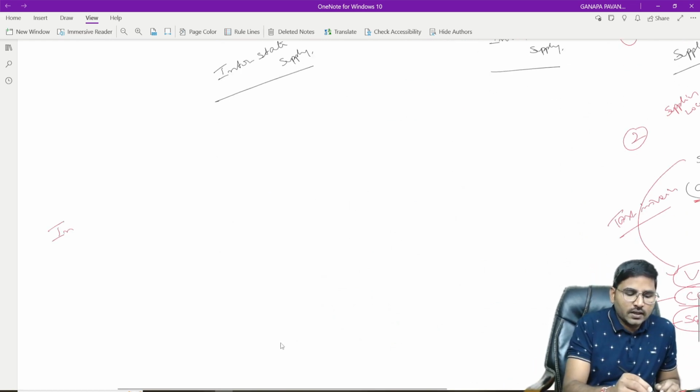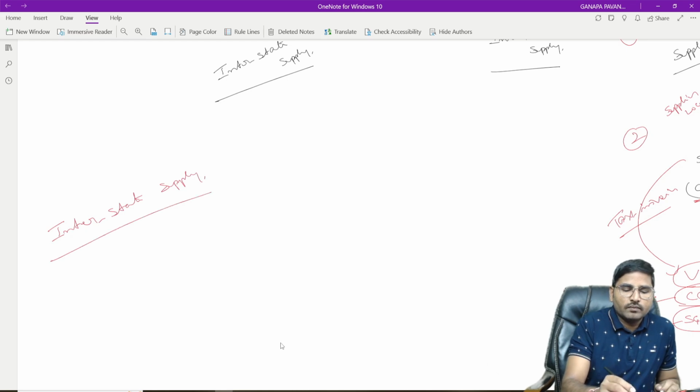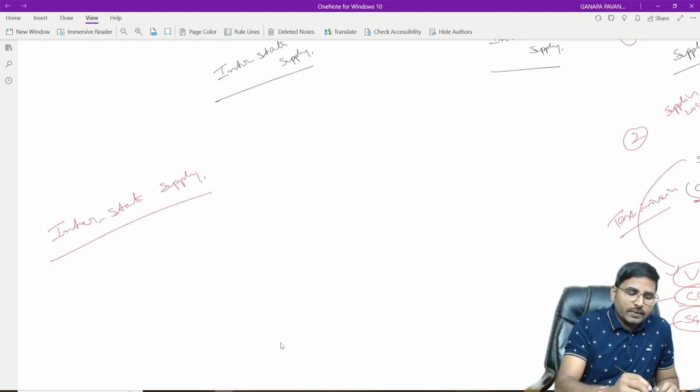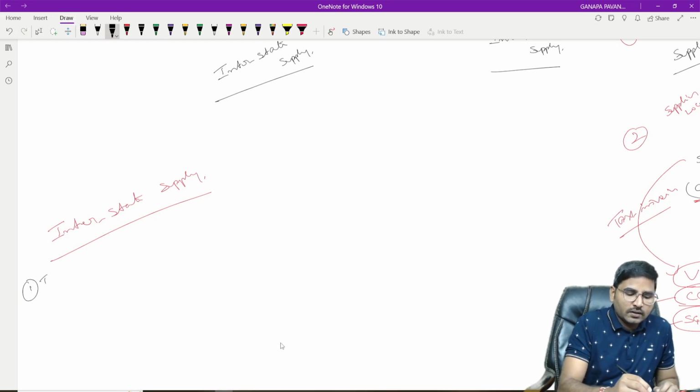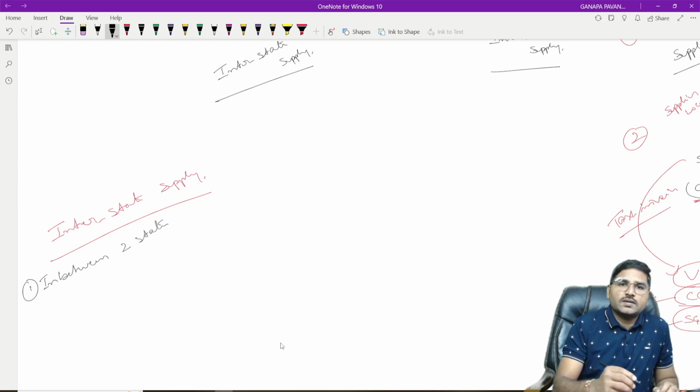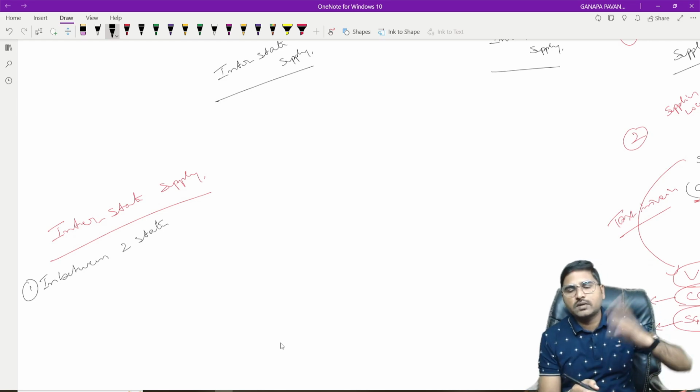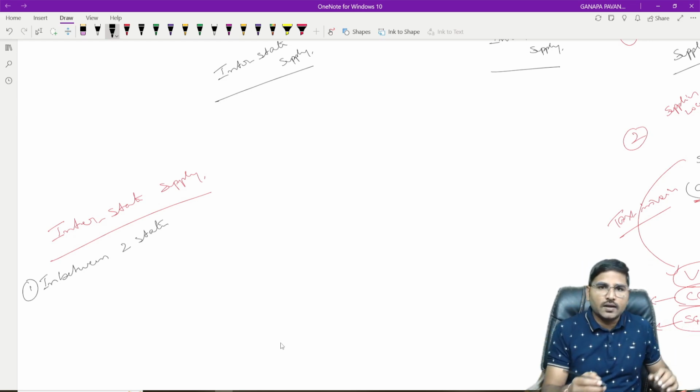When can we say a supply is an interstate supply? Where the supply takes place, number one, in between two states. Suppose AP to Tamil Nadu, Tamil Nadu to Karnataka, Karnataka to Telangana, like this.